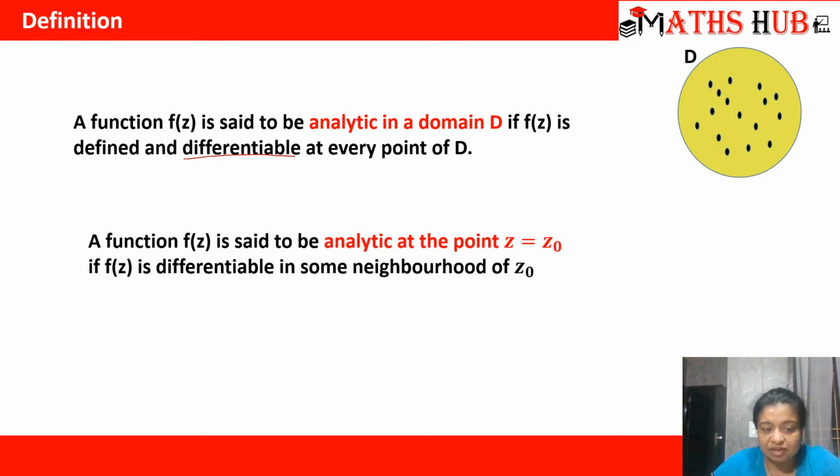So a function f(z) is said to be analytic at the point z = z naught if f(z) is differentiable in some neighborhood of z naught. Suppose this is the domain and this is the point z naught. If I'm talking about analyticity at this point z naught, I have to check all its neighborhood, right? Its neighborhood will also contain infinite points. If at all the points the function is differentiable, then we say that the function is analytic at the point z = z naught, right?